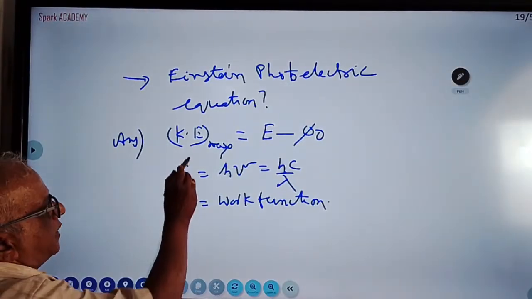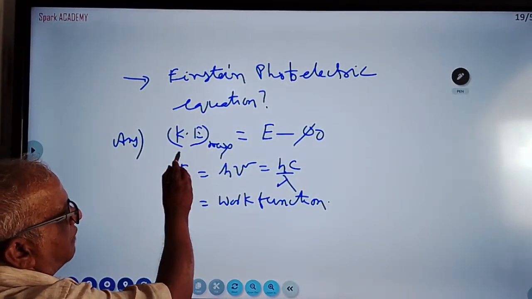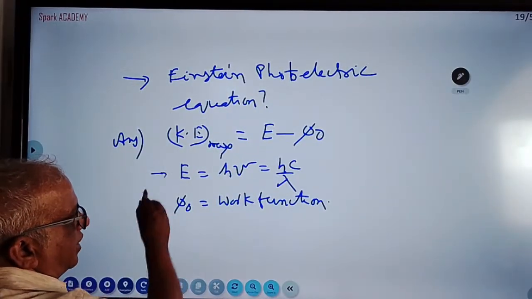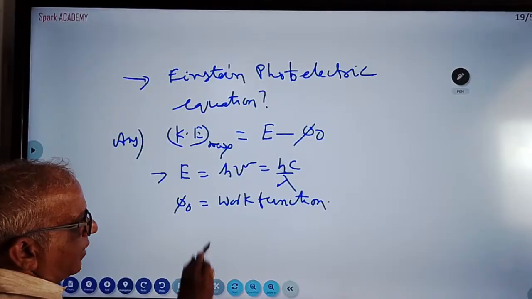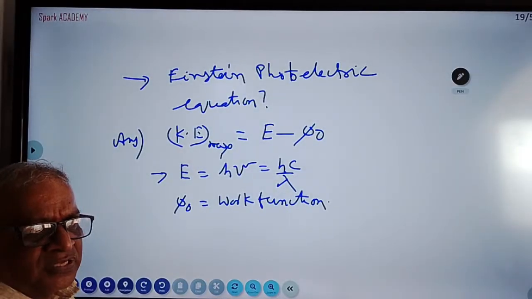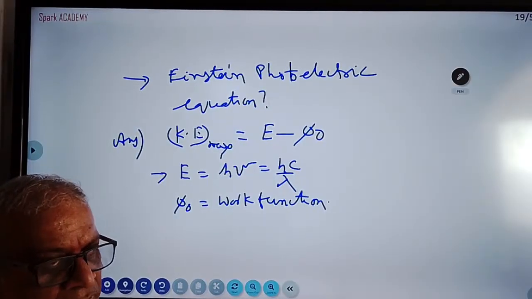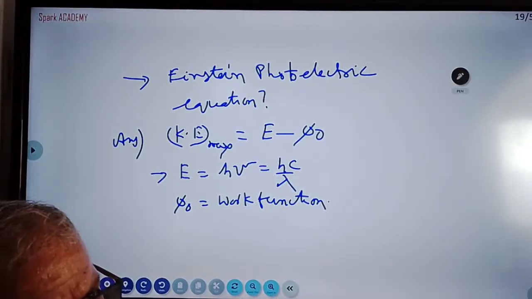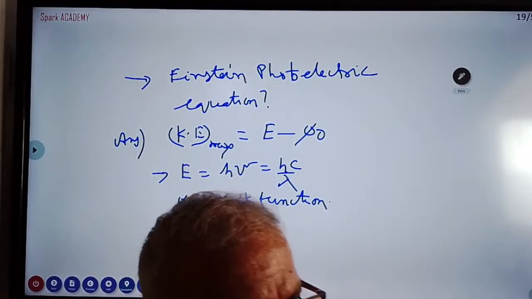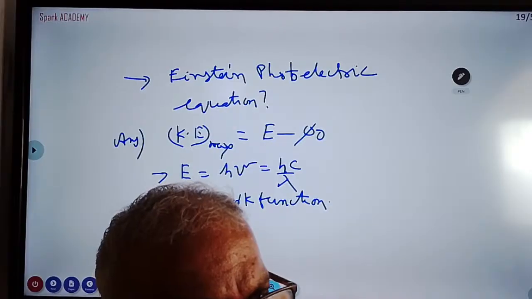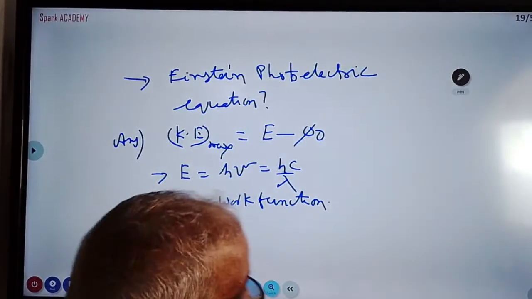So you have to explain: left side, maximum kinetic energy, half mv square maximum. Right side, E minus work function. What is E? Incident energy, light energy. Phi naught means work function. The definition of work function is: the minimum energy required to remove an electron from the surface of the metal. Work function varies from metal to metal. For sodium metal, some work function will be there. For some alkaline earth metal, some other work function will be there.